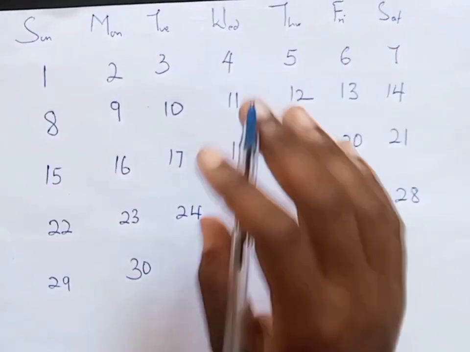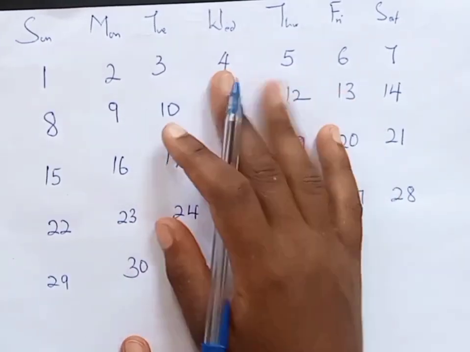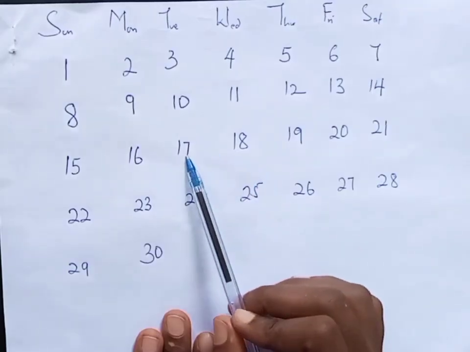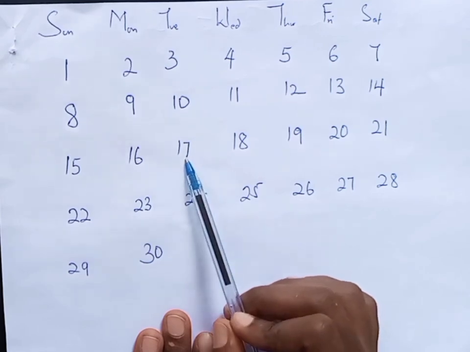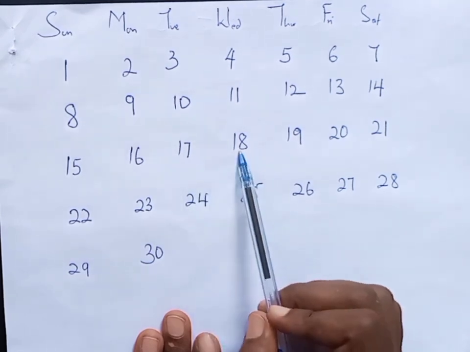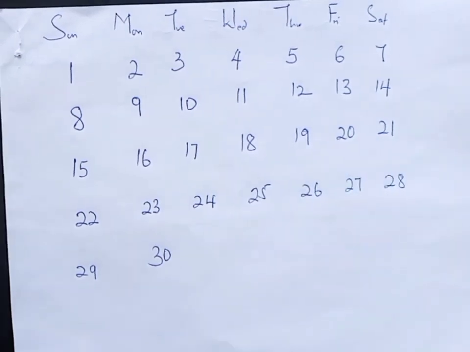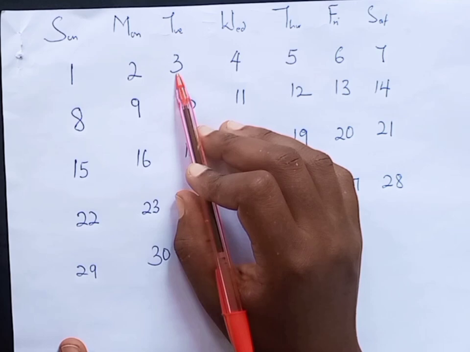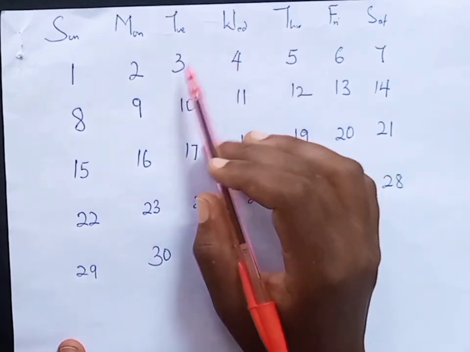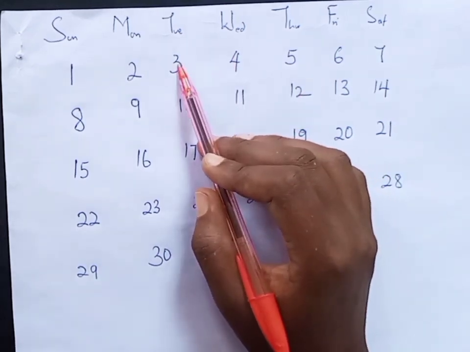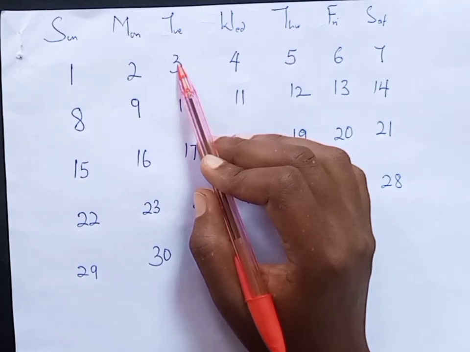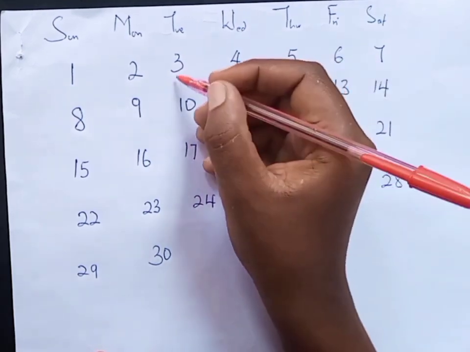Menstrual cycle is counted from the first day you start bleeding till the last day before your next period. So now, we are going to use this as our month. Let's imagine our lady starts menstruating on the 3rd of September. She sees her menstrual period on the 3rd of September. That means we shall count the 3rd as our first day.